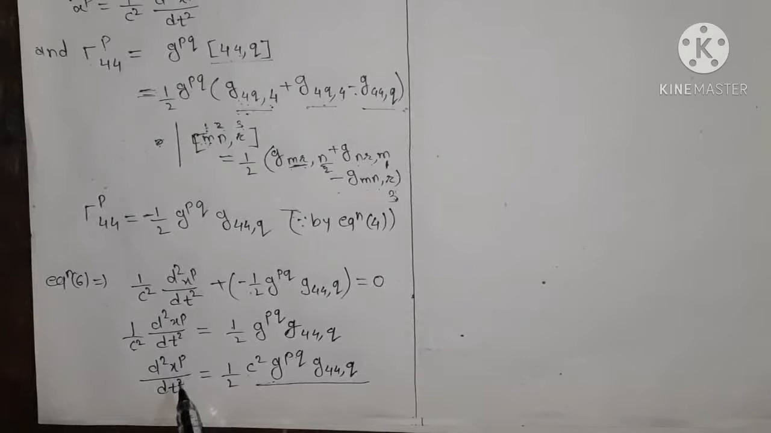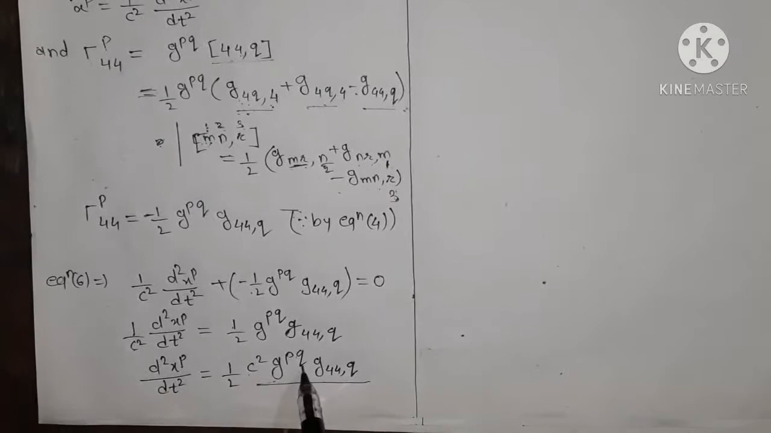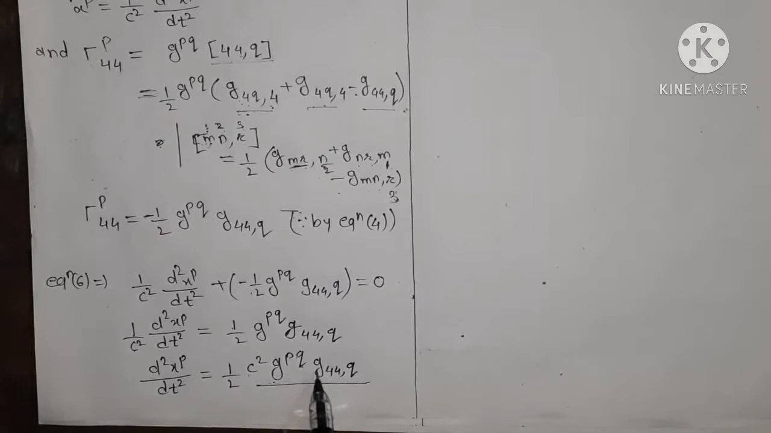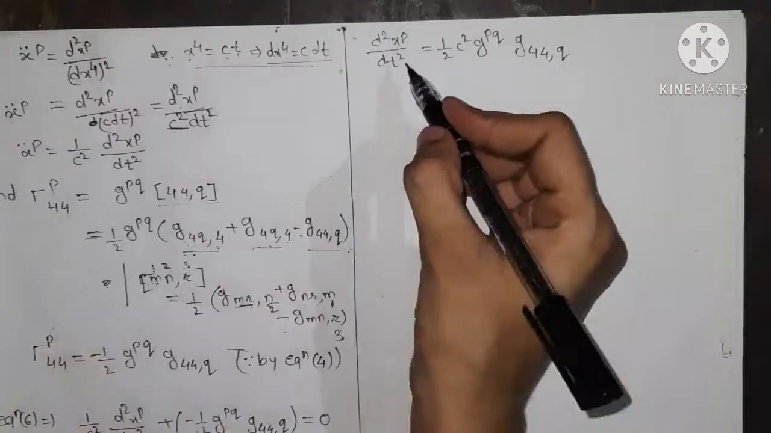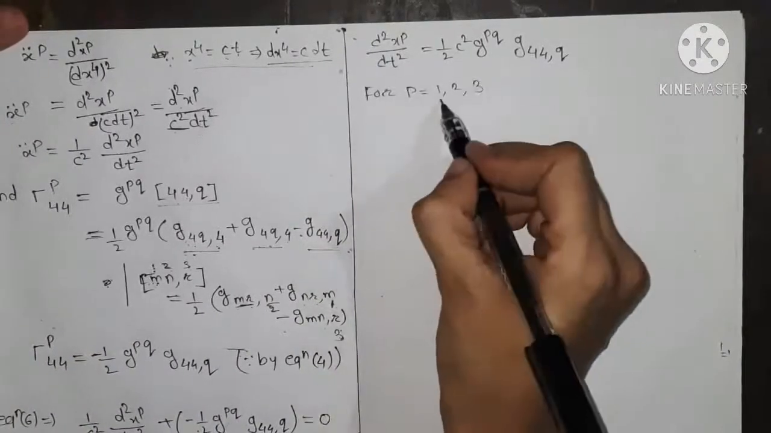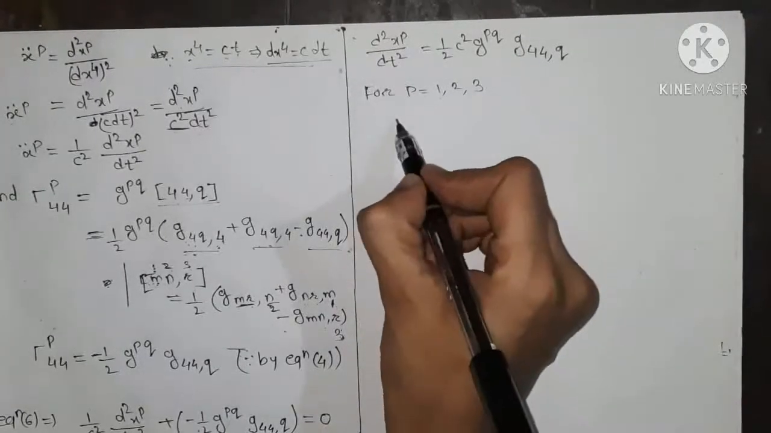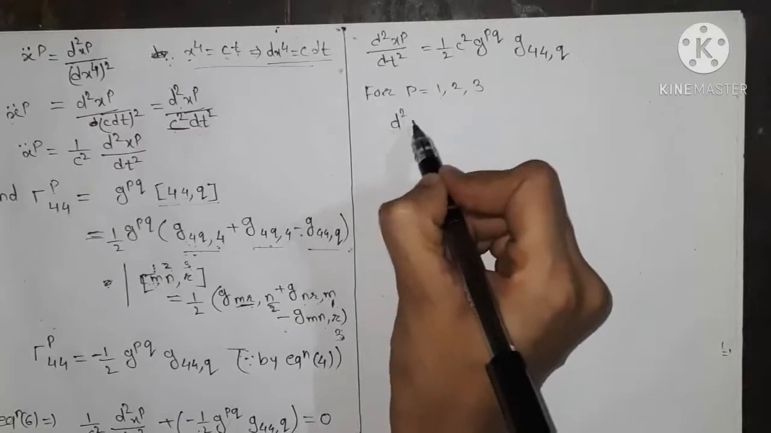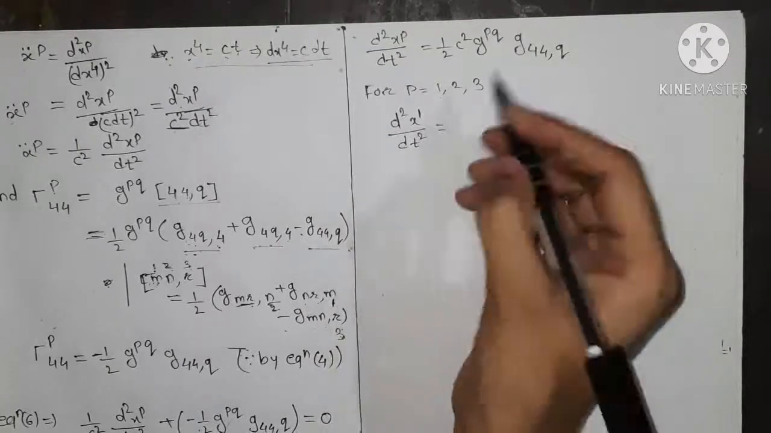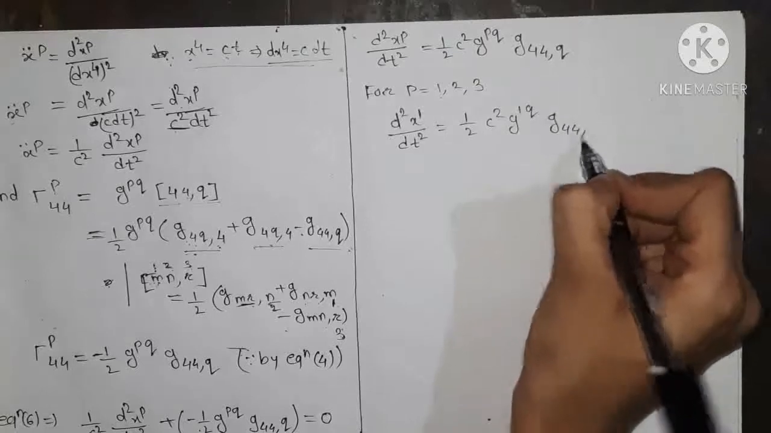We can vary now p, running from 1 to 3, 4, so we vary this p as 1, 2, 3, and q is also running from 1 to 3, 4. Okay, so we take this equation for 1, 2, 3 and so on. Now for p equals 1, 2, 3, we see firstly for 1, 2, 3 and then we see for the 4 coordinate. Okay, so for p equals 1, we have d²x1/dt² equals 1/(2c²) g_1q g_44,q.